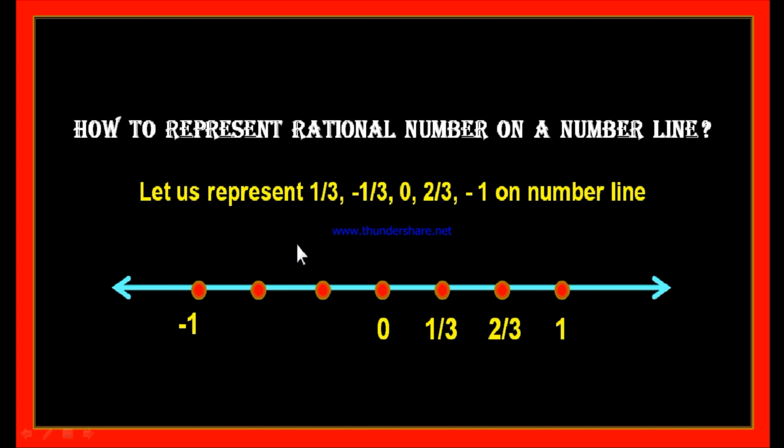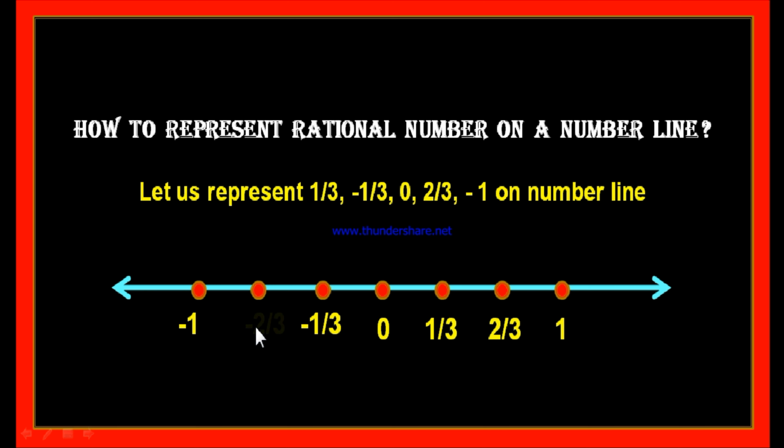Similarly, on the left hand side of 0, this point is one part distance out of 3 parts from 0 to -1. Therefore, this point may be represented by -1/3. And the second point is at a distance of 2 parts out of the total 3 parts from 0 to -1.